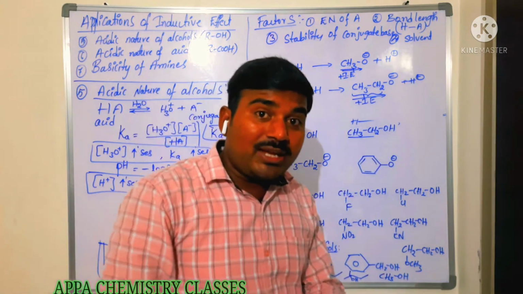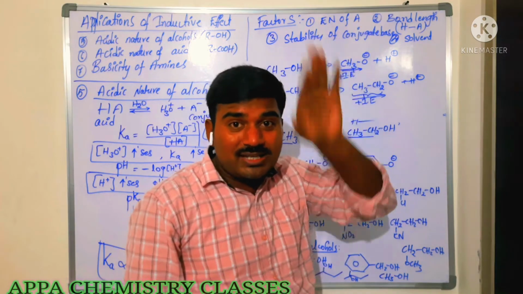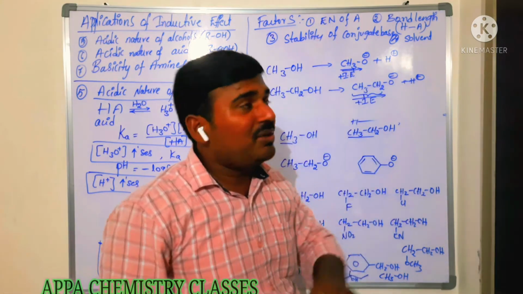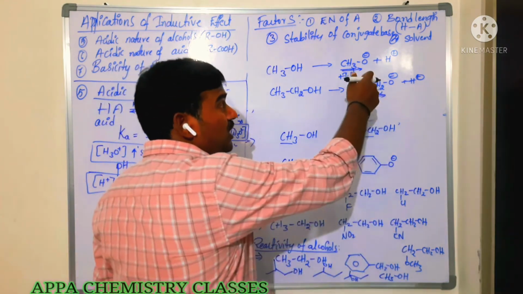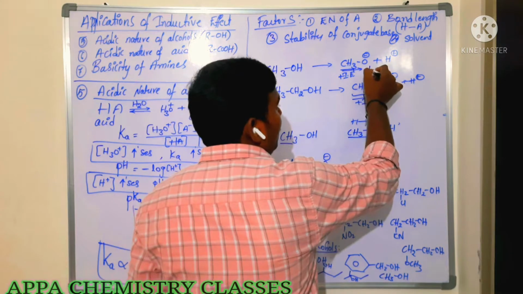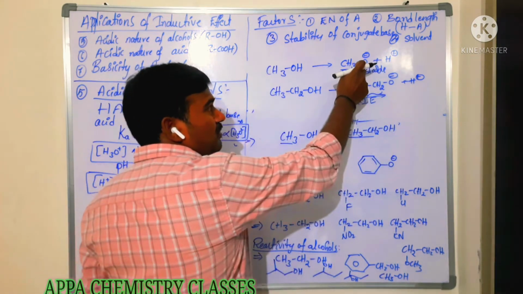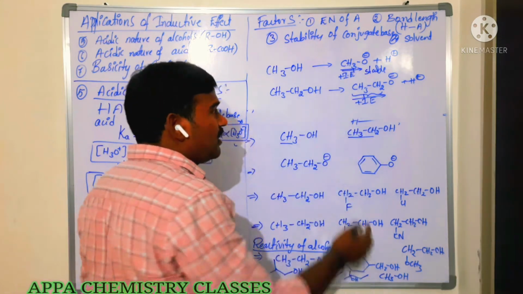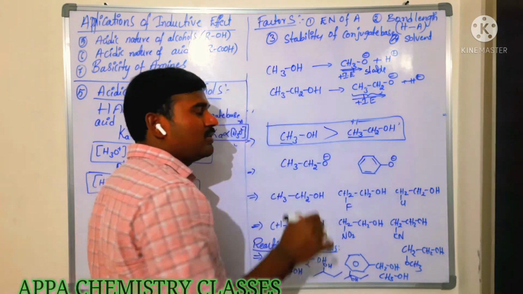Again it is having a minus charge, and again it is donating the electron. When the minus charge increases, what happens to the stability? Decreases. So which is more stable among these two conjugate bases? This is the stable one. Methoxide ion is more stable. Ethoxide ion is less stable. So we can say that methanol is more acidic than ethanol.